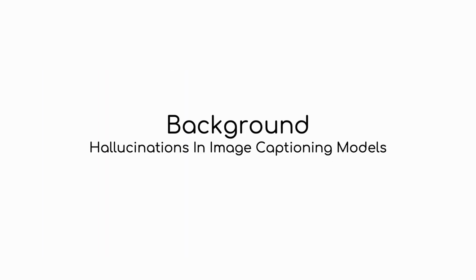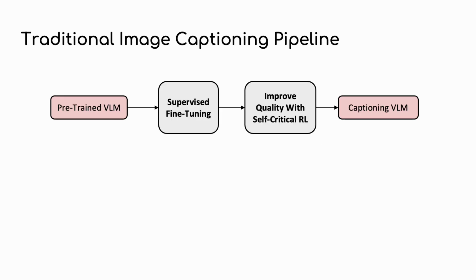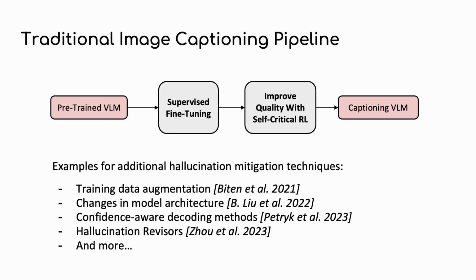We start with a short background on hallucinations in image captioning models. Traditional image captioning pipelines start by fine-tuning a pre-trained VLM on the desired dataset. Next, to further enhance the captioner's performance, it is optimized directly with respect to an NLP metric, like CIDEr, for example, by a reinforcement learning algorithm. While the traditional pipeline improves the captioner, it does not directly optimize for hallucination reduction, and in some cases might even increase the hallucination rate. Therefore, additional hallucination mitigation techniques are applied, such as data augmentation methods, architectural changes, and advanced decoding and post-decoding methods.